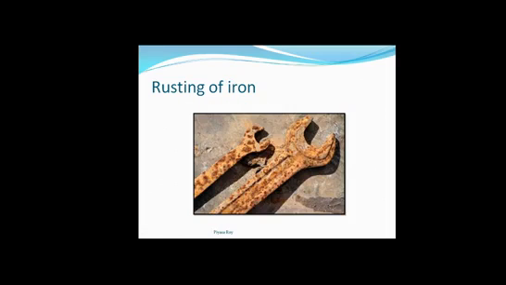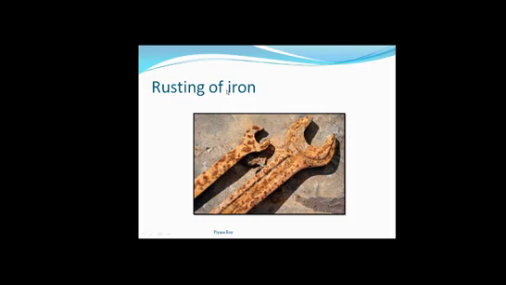Next, rusting of iron. When a piece of iron gets rust, this iron will combine with atmospheric oxygen to form hydrated iron oxide. This is the chemical name of rust, that is hydrated iron oxide. So this is a totally different substance. Hydrated iron oxide is a totally new substance from that of the iron.